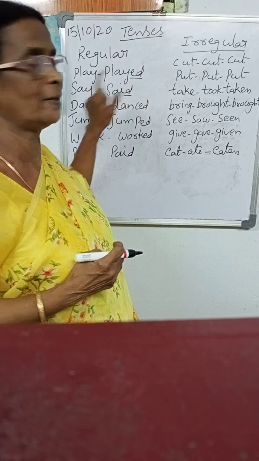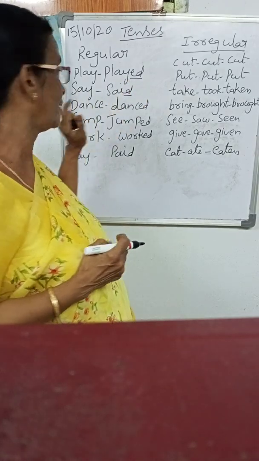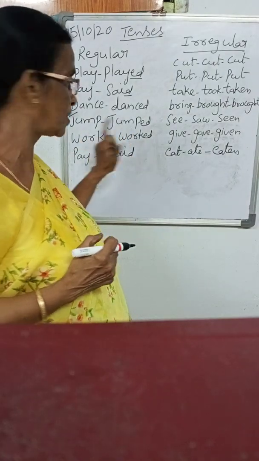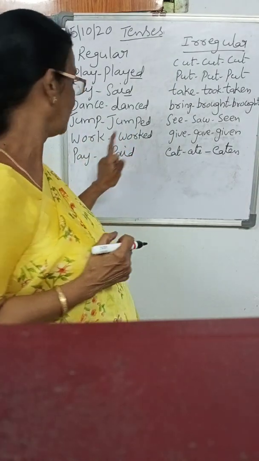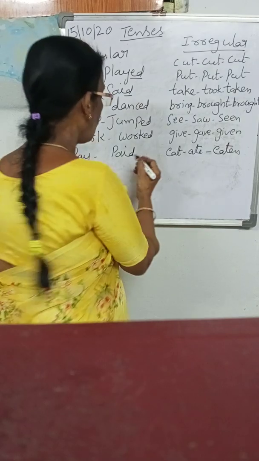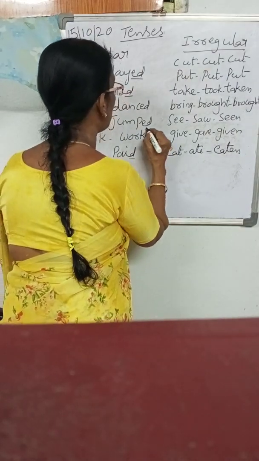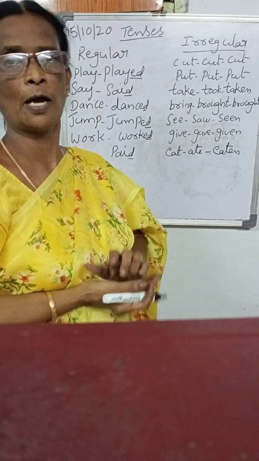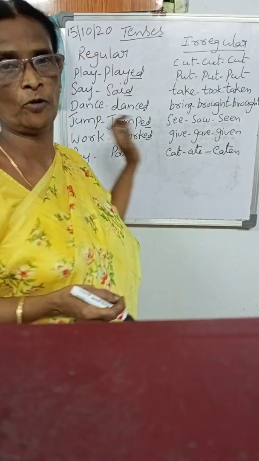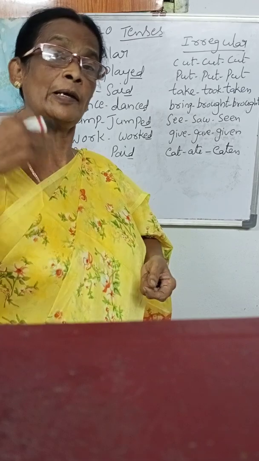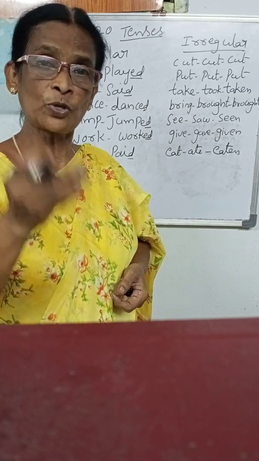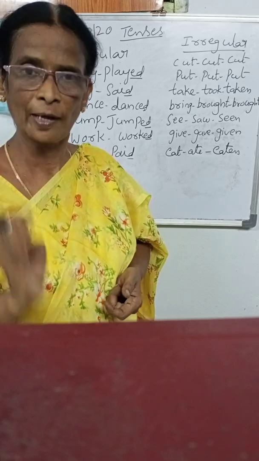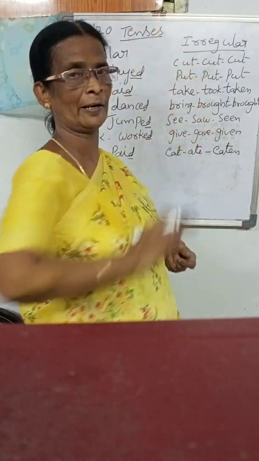Play, played. Say, said. Dance, danced. Jump, jumped. Work, worked. Pay, paid. So all these verbs end with the d. Ed or d, those words are known as the regular verbs. Okay. So what does irregular mean? Which verb does not end with the d or ed, those are irregular.